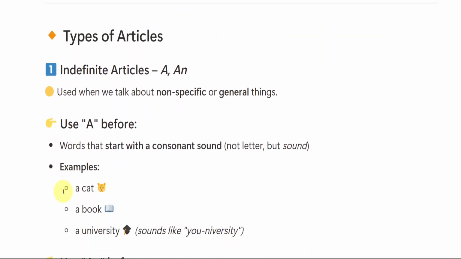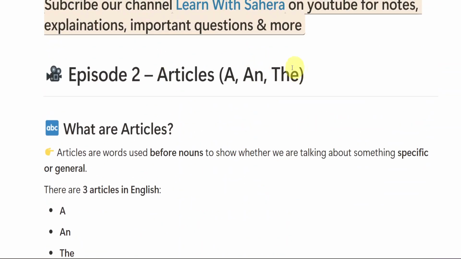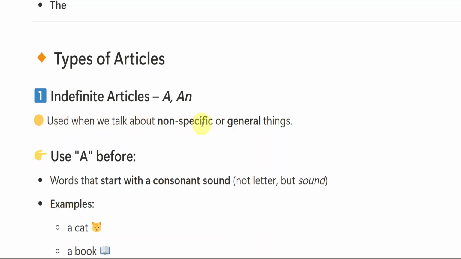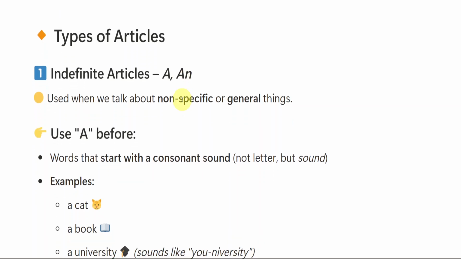So let us see the types of articles. A and an are grouped together as indefinite articles. Yes, we have a, an and also the, right? A and an are grouped together as indefinite articles. They are used when we talk about non-specific or general things, like a book, a pen, a cat. At that time we will be using a and an, but an is used for separate sounds. What are those sounds? Let us talk about that as we go on.